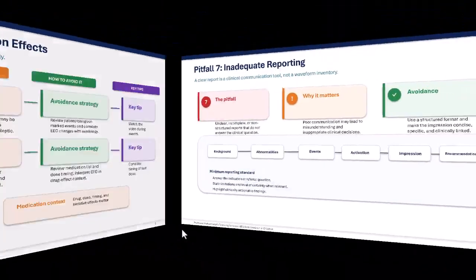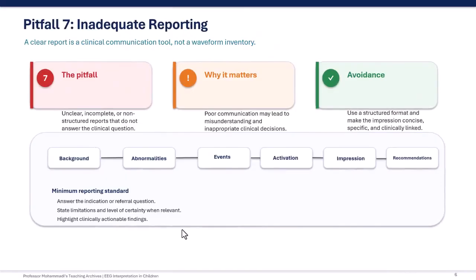Next slide, please. The seventh pitfall is inadequate reporting. An EEG report is not simply a waveform inventory. It is a clinical communication tool. An unclear, incomplete, or non-structured report may cause misunderstanding and inappropriate clinical decisions. A good pediatric EEG report should include the background, abnormalities, clinical events, activation procedures, impression, and recommendations when appropriate. The impression should be concise, specific, and clinically linked. It should answer the referral question directly. When uncertainty exists, the report should state the level of certainty and limitations clearly. Clinicians need to know not only what was seen, but also what it means for the child's care.